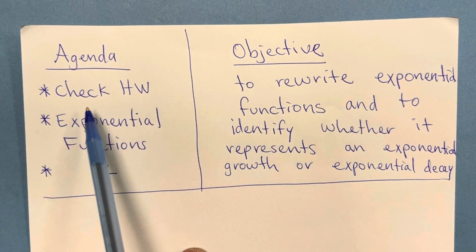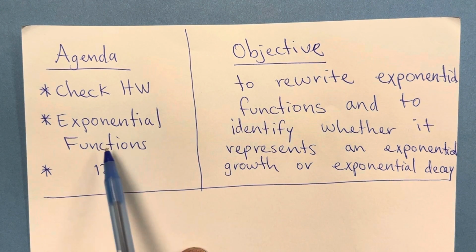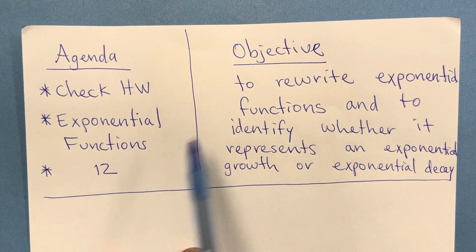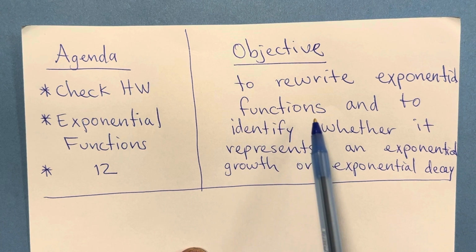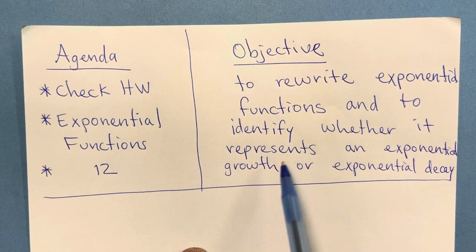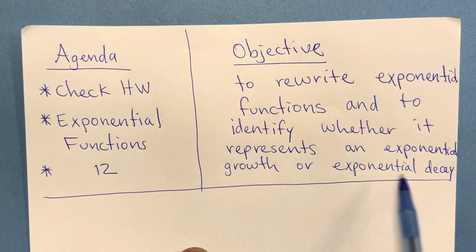Students, today's agenda is to check homework. We'll be learning about exponential functions and you will be able to do page 12. Today's objective is to rewrite exponential functions and to identify whether it represents an exponential growth or exponential decay.